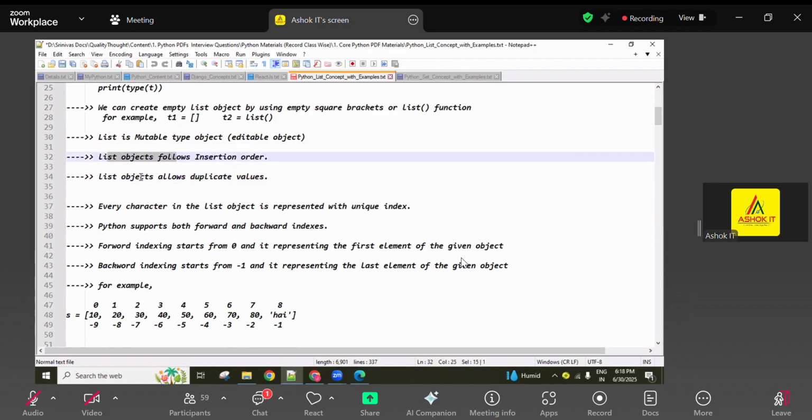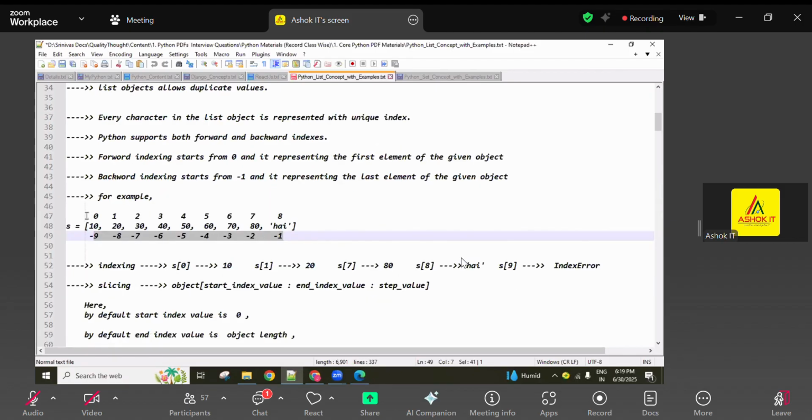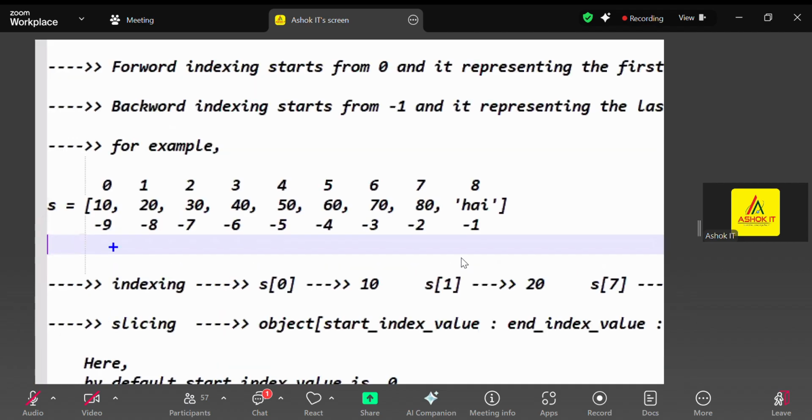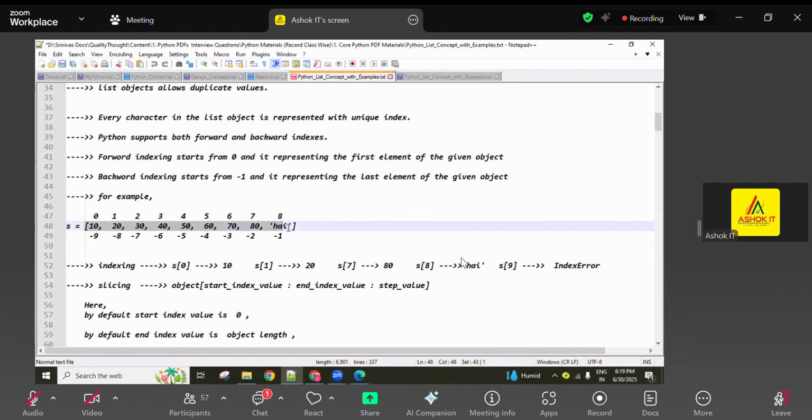Every point, you can immediately check using the IDE. And list elements contain unique indexing, guys. Both forward indexing and backward indexing are there. Forward indexing starts from 0, representing the first element of the list. Backward indexing starts from -1, representing the last element of the list. Using the len function, we can find out how many elements are in this list. Length minus 1 is the last index of the given object.